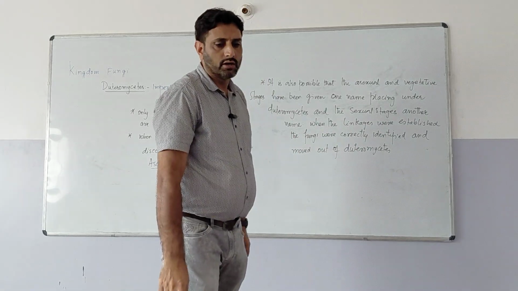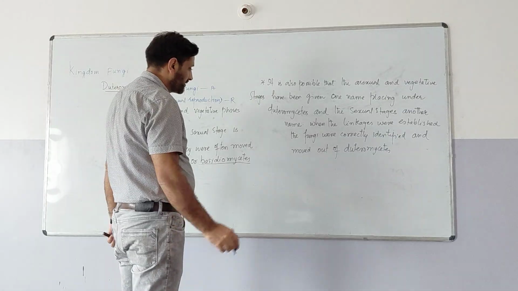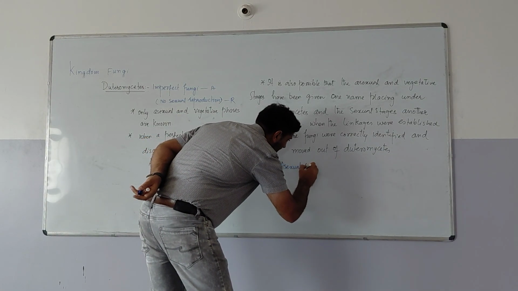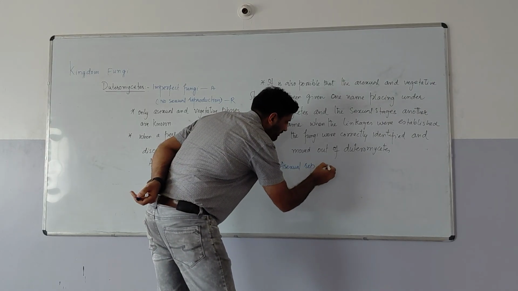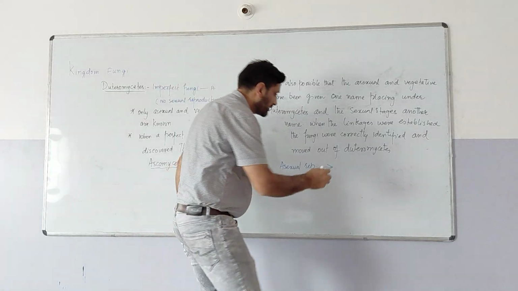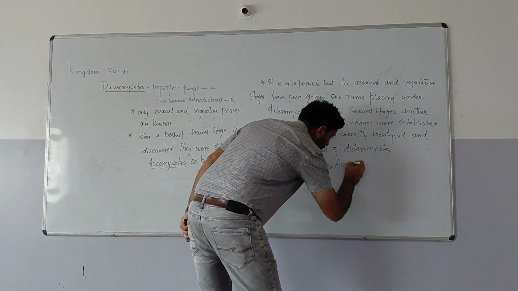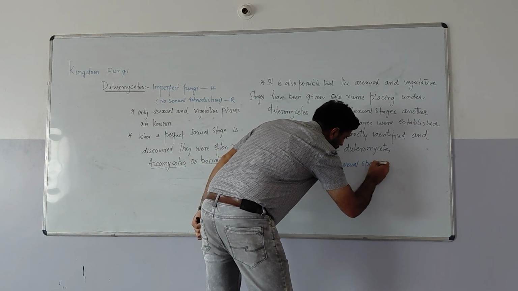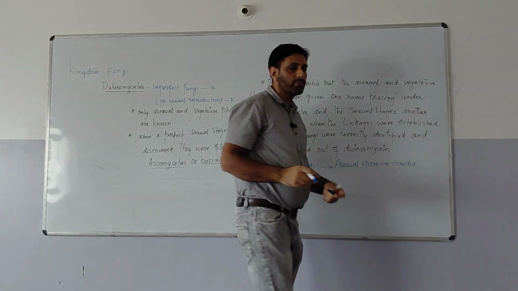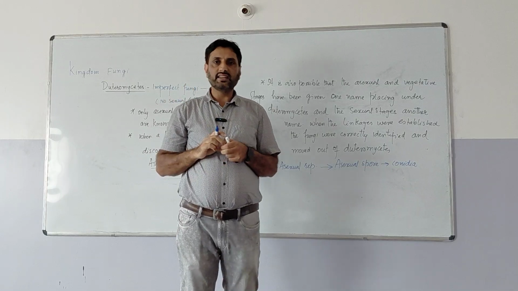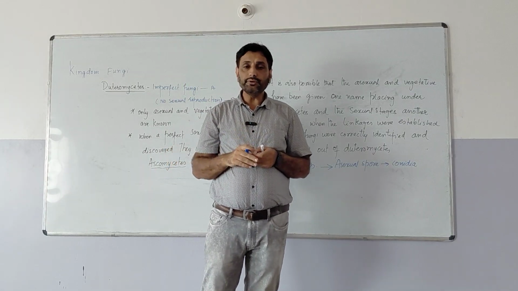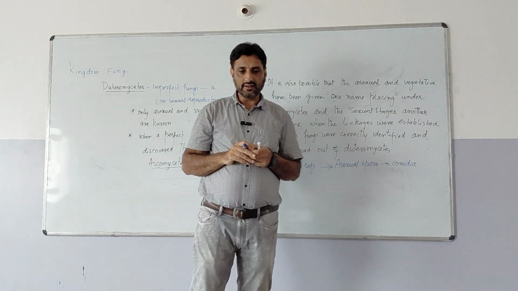Coming to the asexual reproduction. As we know, they reproduce only by asexual reproduction and vegetative reproduction. They reproduce through asexual spores, which are conidia. We have already discussed conidia in Phycomycetes and Ascomycetes. In Ascomycetes, Aspergillus just reproduces by these conidia. Is this clear?